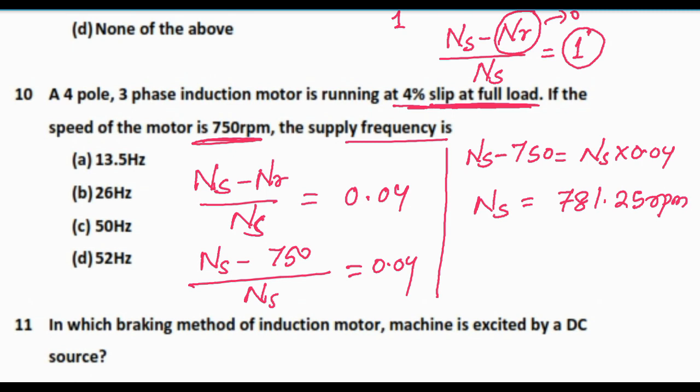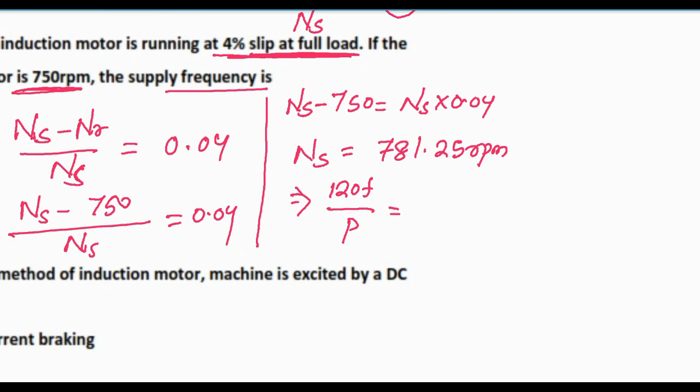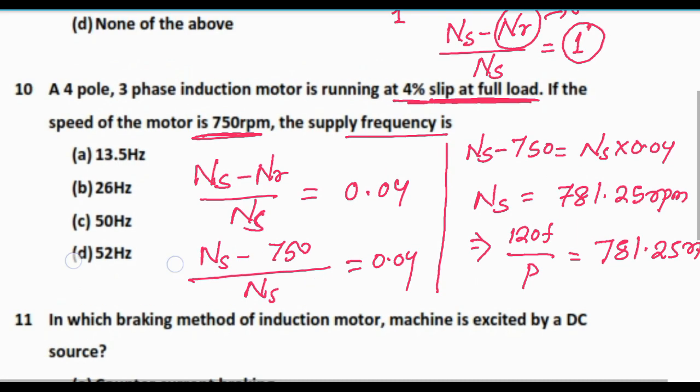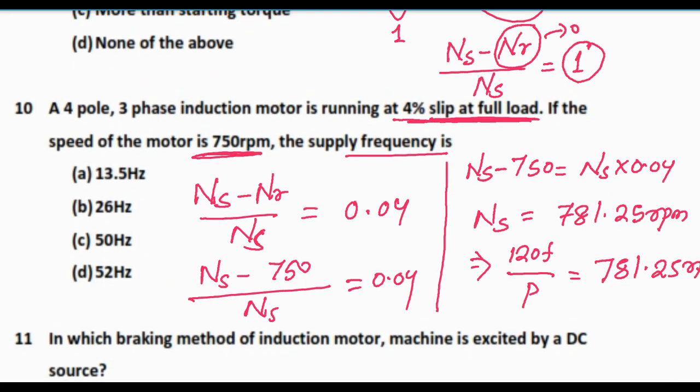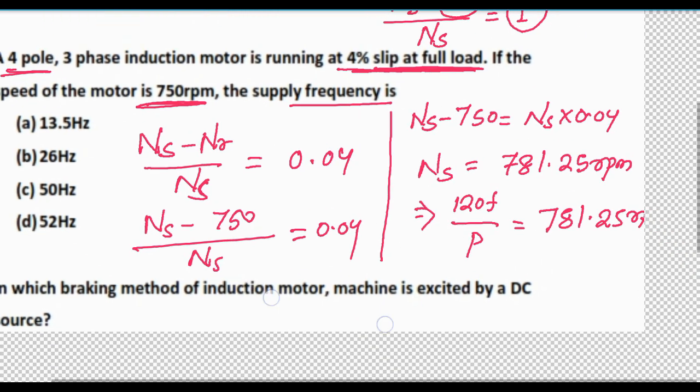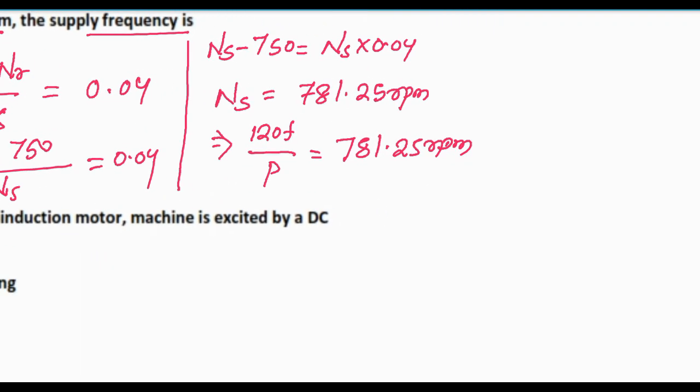As ns is this much, and 120 f by p is the formula for synchronous speed, this will be 781.25 rpm. The motor is 4-pole, that means P is equal to 4. So we have to find out the frequency.